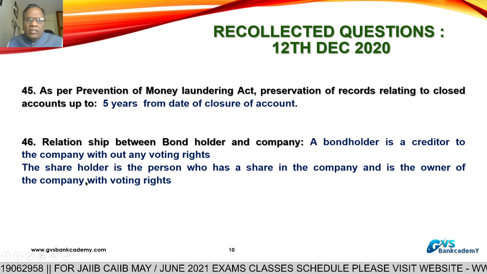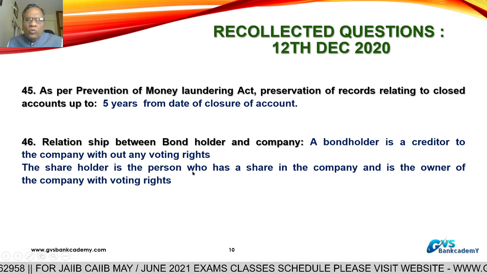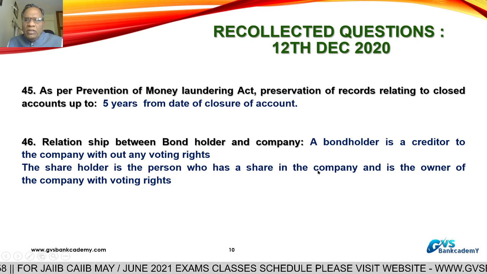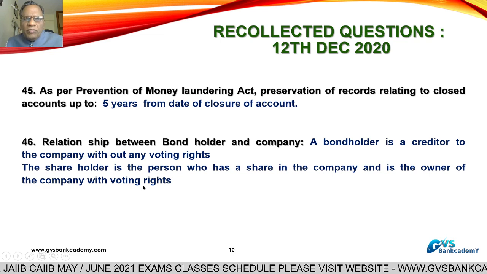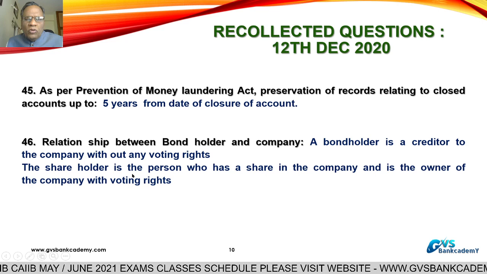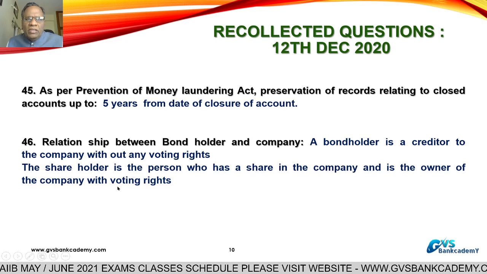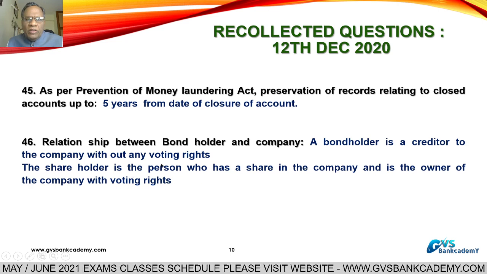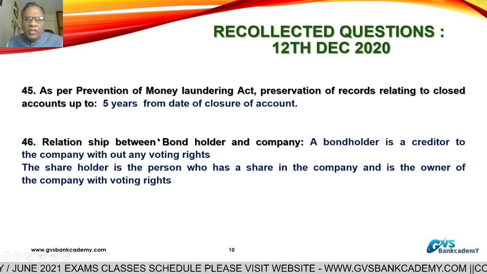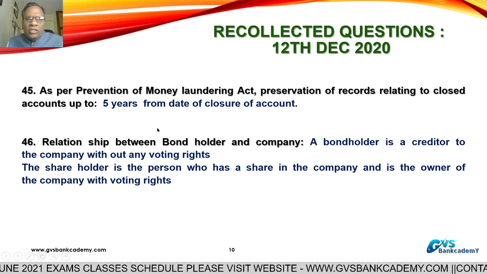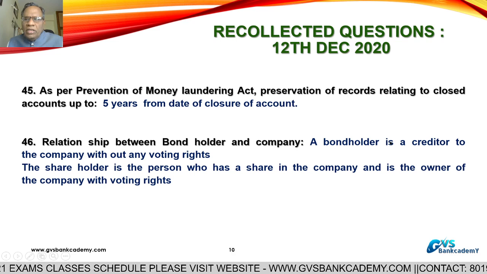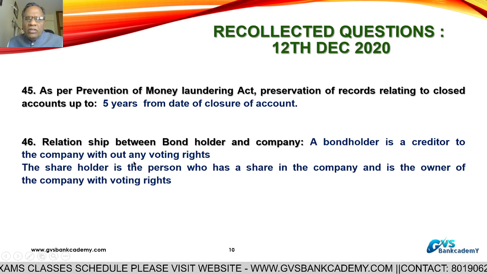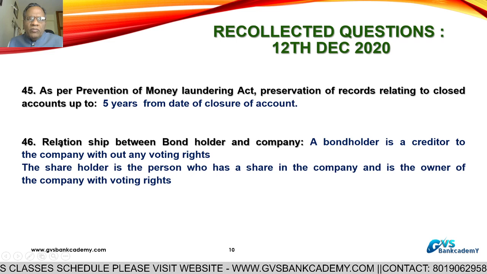Additionally, the shareholder is the person who has a share in the company and he is the owner of the company and he is having voting rights in that company. So, shareholders are owners of the company and they are having voting rights in the company. They can participate in the company meetings and have the right to vote in those meetings. That is the shareholder. Bondholder is only a creditor or lender without any voting rights. This is question number 46.